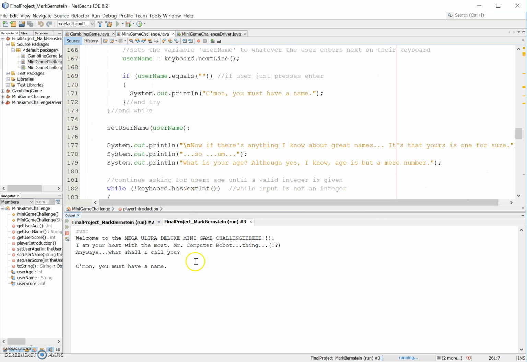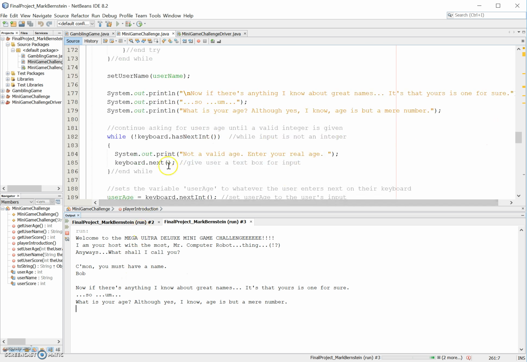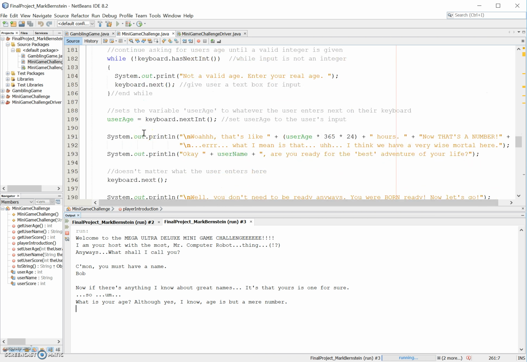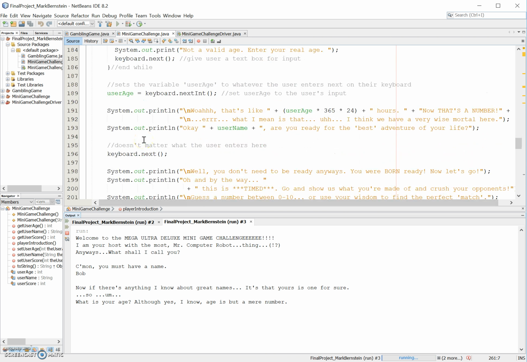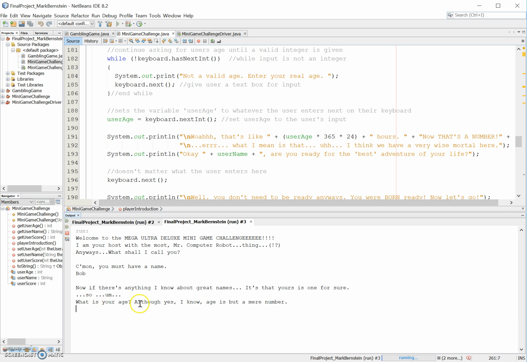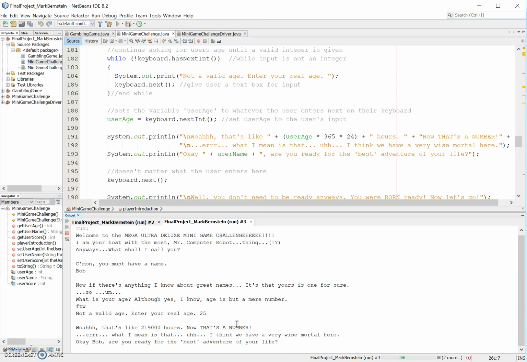Alright, but let's give ourselves a real name. How about Bob? Alright, so after correctly getting a name in here, we are presented with the next question of what is your age? Alright, well, what if my age is FTW? Well, I guess that didn't work. Enter your real age. Alright, let's just do a real age, I guess.